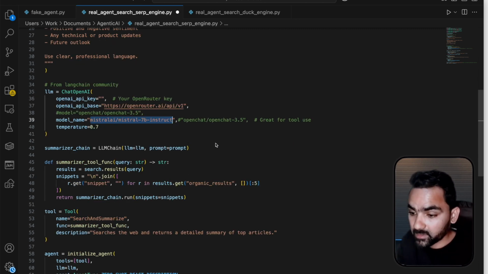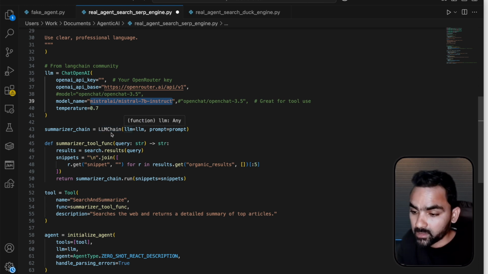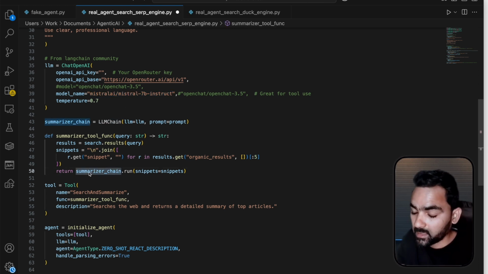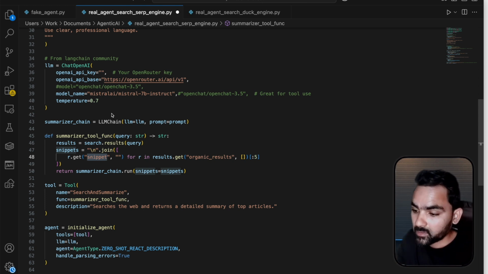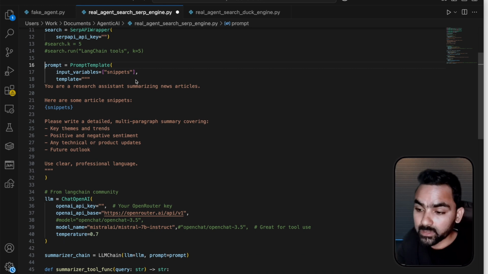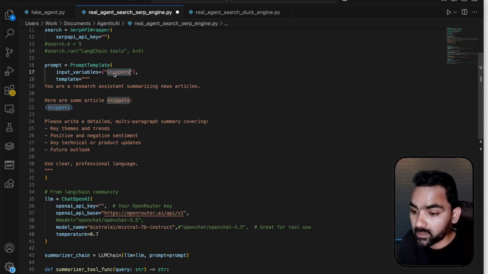The LLM reference within the LangChain initializer, and a prompt, that's what the summarizer chain is. It runs on the snippets. The snippets are the response we got from SerpAPI. They get passed through to LangChain, which also has a reference to the prompt. Let's go and check what the prompt is. Here the input variable is snippets. Whatever results we got from the SerpAPI wrapper act as the input variable, and the rest is the prompt.